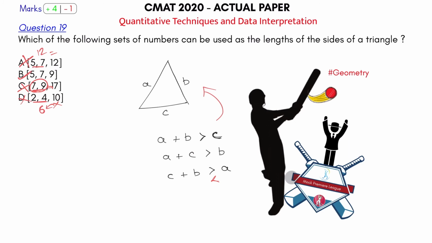Check. Sum of the two sides is always greater than the third side. So 5 plus 7, 12 greater than 9. 9 plus 7, 16 greater than 5. Similarly 9 plus 5, 14 greater than 7. So this satisfies this. Clearly a full toss which should be hit for a 6.